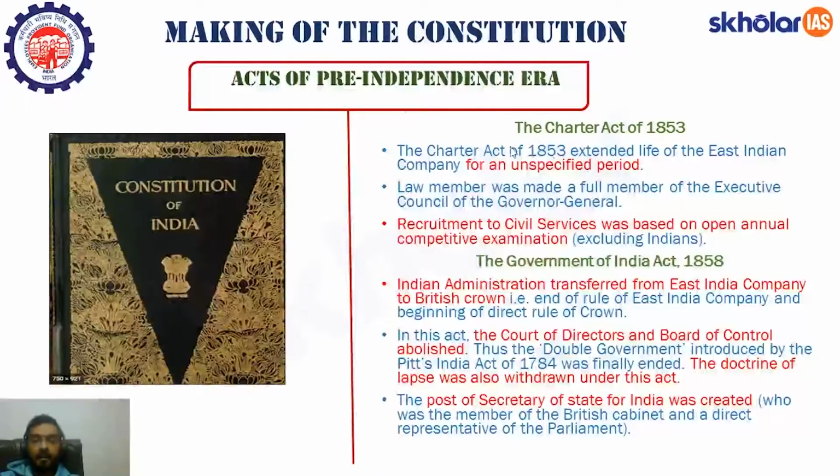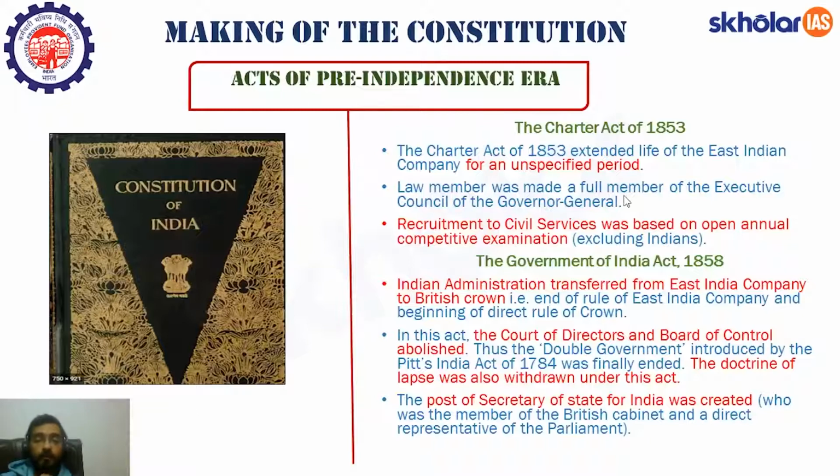Now the next is the Charter Act of 1853. The Charter Act of 1853 extended the life of East India Company for an unspecified period. The earlier Charter Acts, they extended the life of East India Company for around 20 years, but the life of East India Company was extended up to unspecified period. Now they can be recalled by the British Crown anytime. The company's rule can be recalled by the British Crown anytime now.